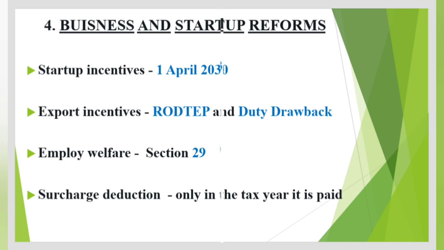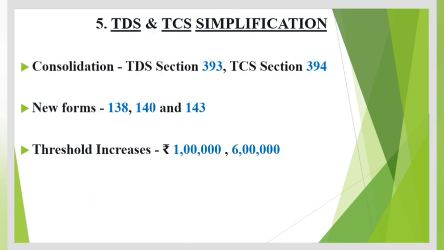paid. Fifth, TDS and TCS simplification, that is tax deduction at source and tax collected at source simplification. The Act centralizes tax deduction and collection provisions to eliminate overlap and ambiguity. Consolidation. TDS provisions are moved to Section 393 and TCS provisions are moved to Section 394. New forms. Traditional forms are replaced by a new series such as Form 138 for salary TDS, Form 140 for non-salary resident TDS, and Form 143 for quarterly TCS.